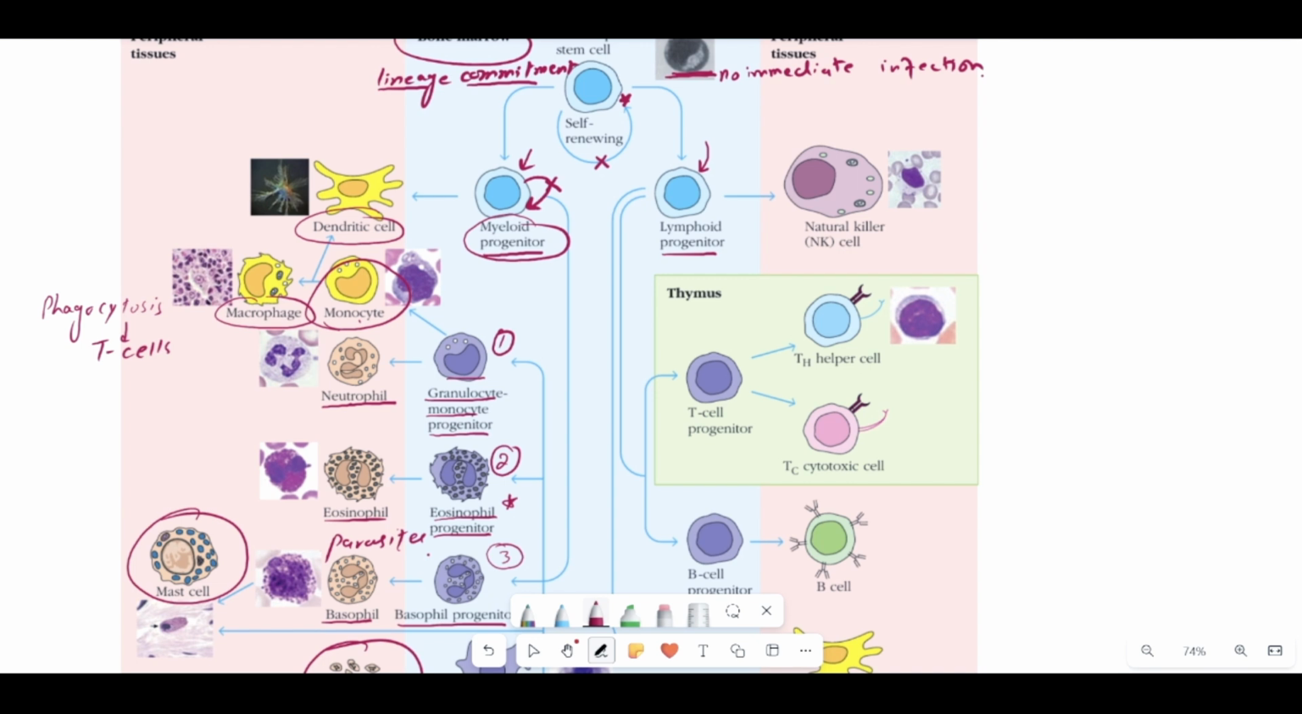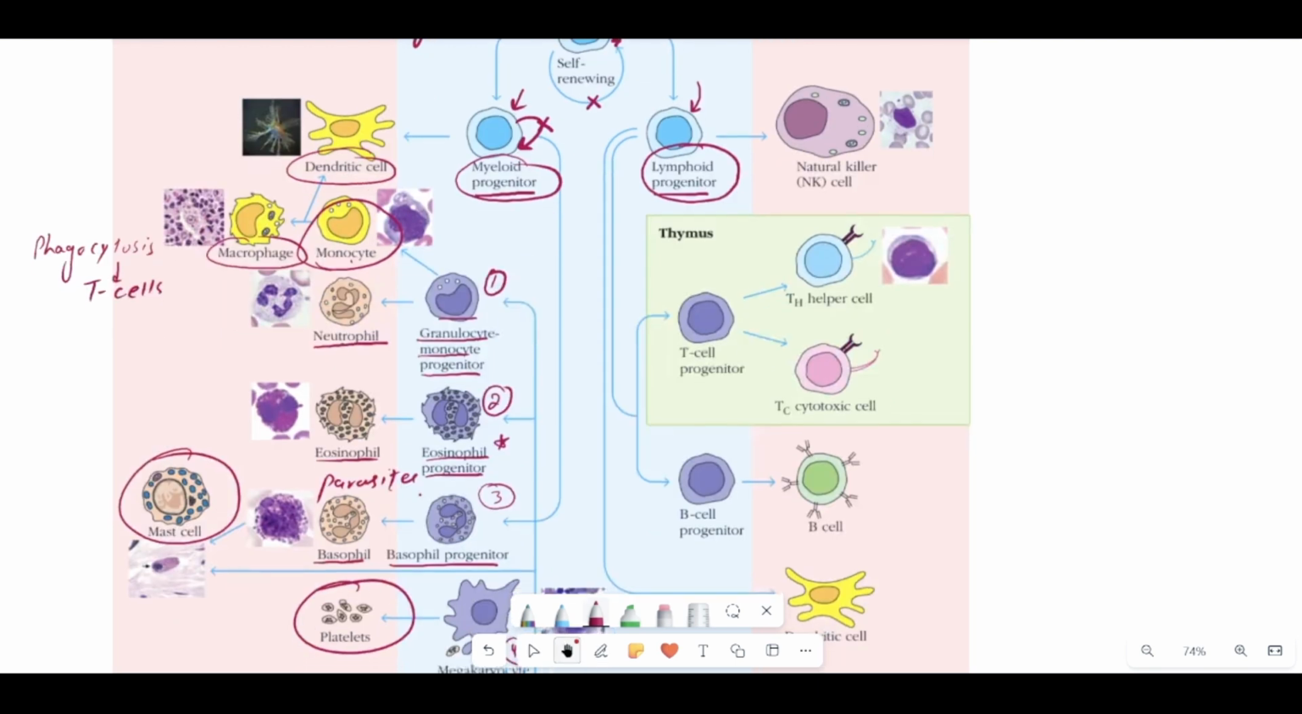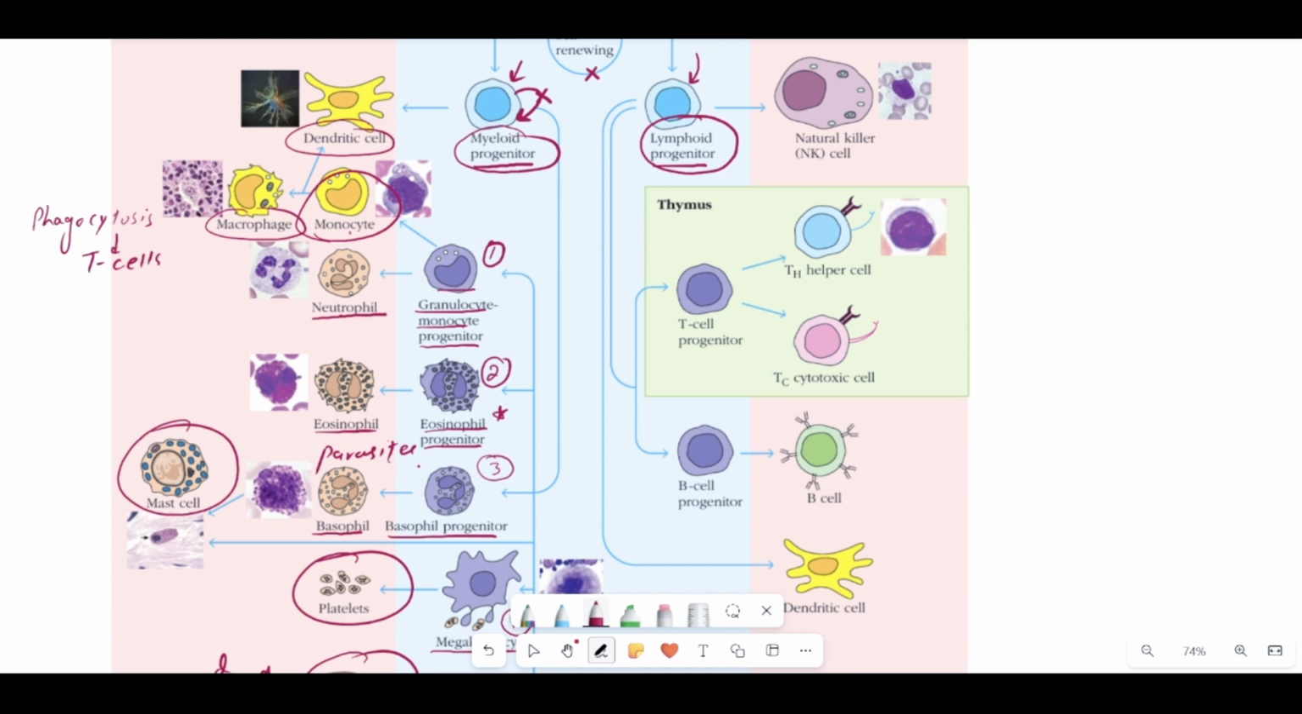Okay, now if the hematopoietic stem cell undergoes another decision, and it decides to undergo lineage commitment for the lymphoid family of cells, so now it will undergo differentiation into the lymphoid progenitor cell. And now the lymphoid progenitor cell has the ability to differentiate into the natural killer cells. And the natural killer cells, as you all know, are a type of lymphocyte, and these are very important for the innate immune responses.